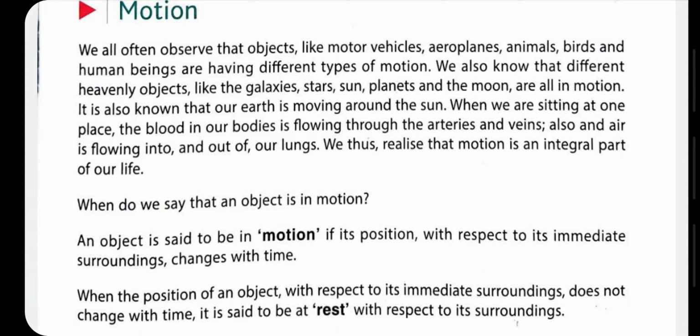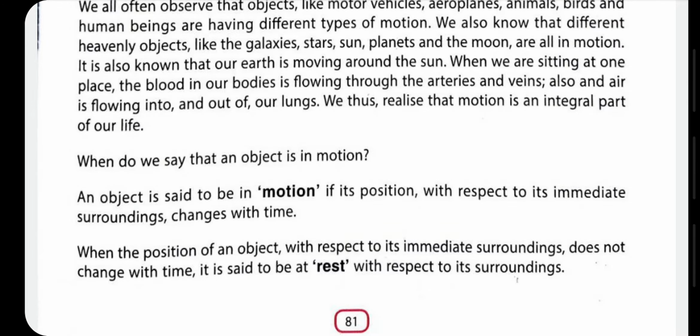Even a few examples are related with our body. In our body, blood is moving in arteries and veins. That is also a type of motion. Even we are taking in air, we are giving out carbon dioxide. That is also a type of motion.